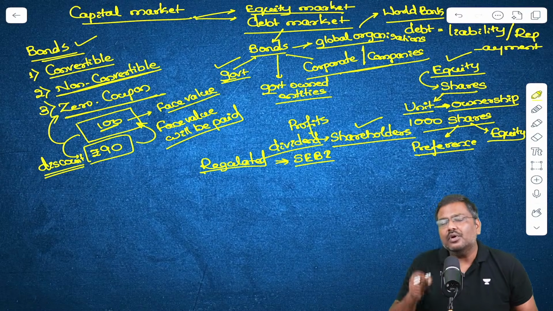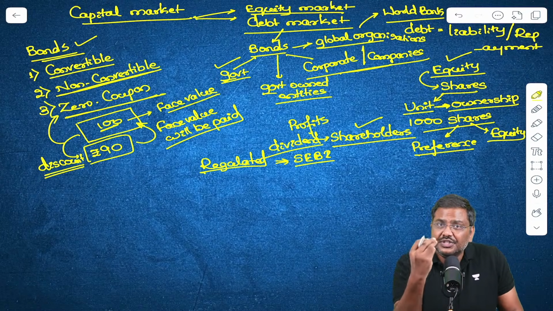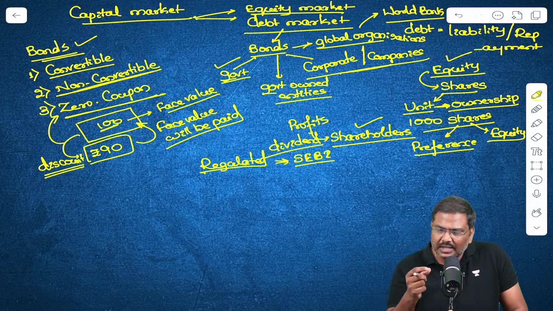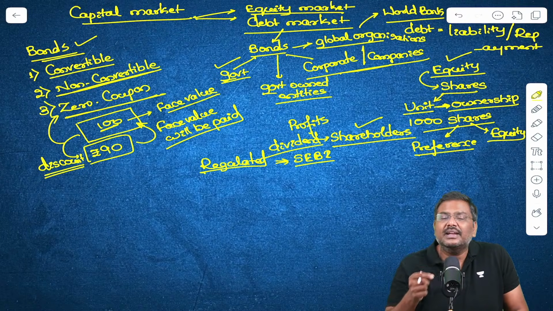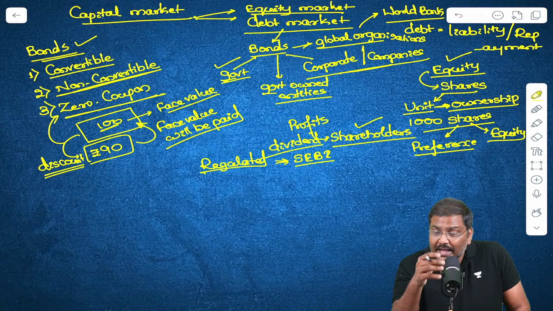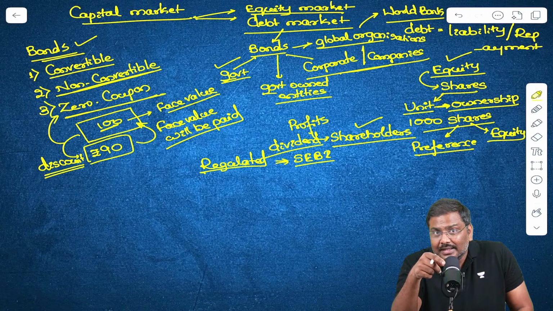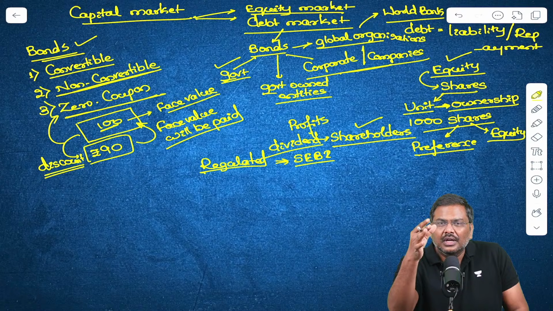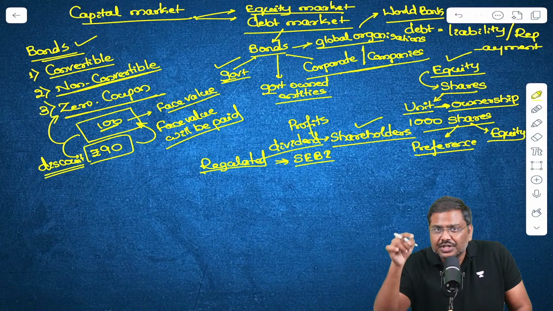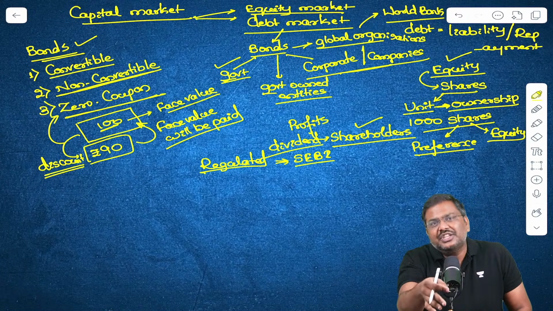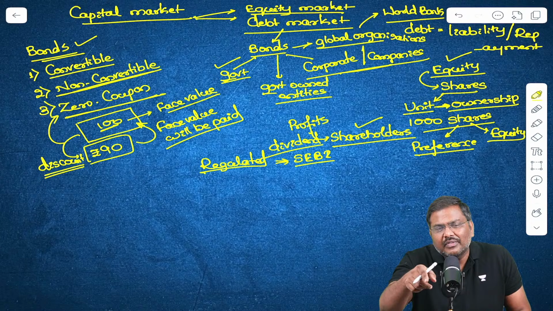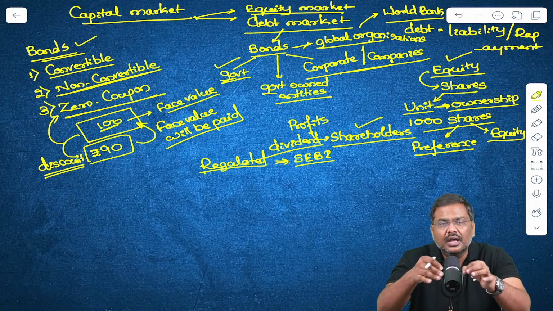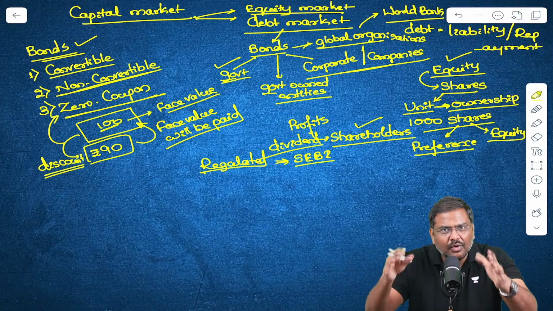But at the same time, when decisions are supposed to be taken by the company, shareholders, they are the owners, by the way. So the shareholders will be asked to vote. Only those shareholders who are equity shareholders will have the voting power. Preference shareholders will not carry any kind of voting power.